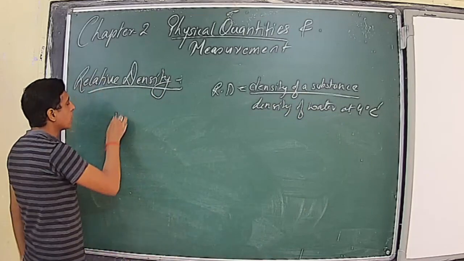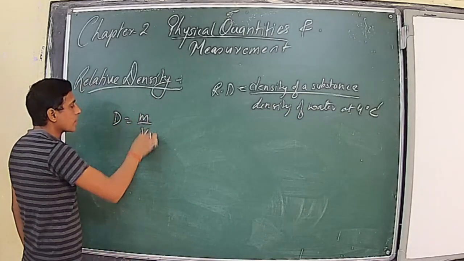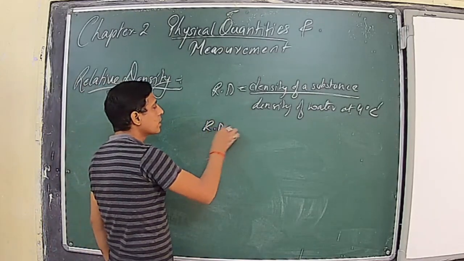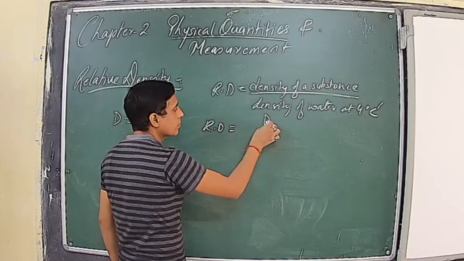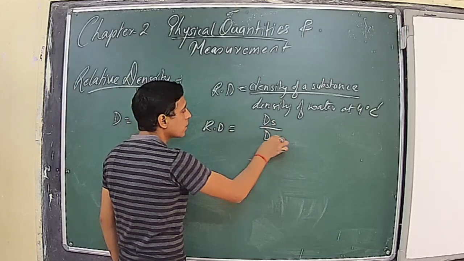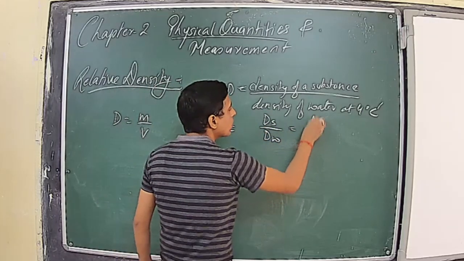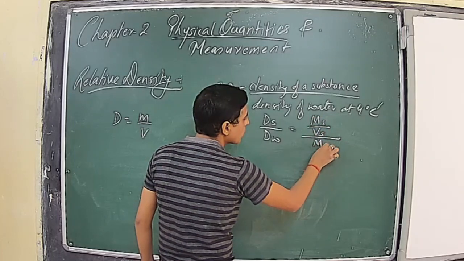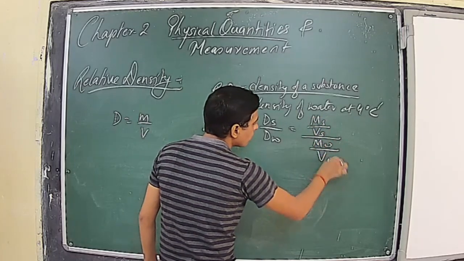Now we also know that density is equal to mass upon volume. If we substitute here, we get relative density is equal to density of unknown substance upon density of water. It can be written as mass of substance upon volume of unknown substance, upon mass of water upon volume of water.